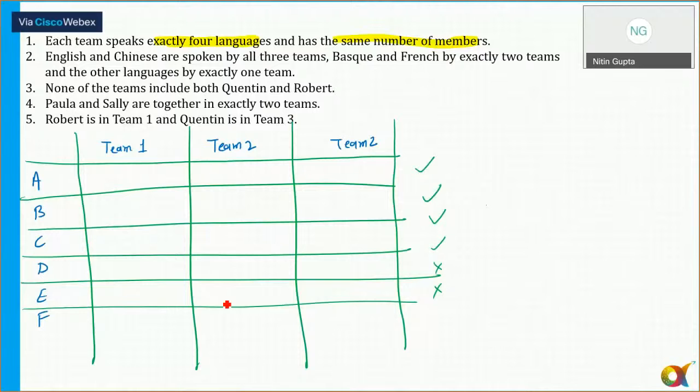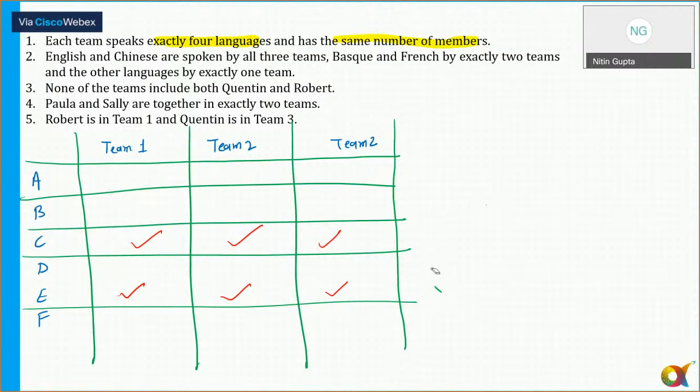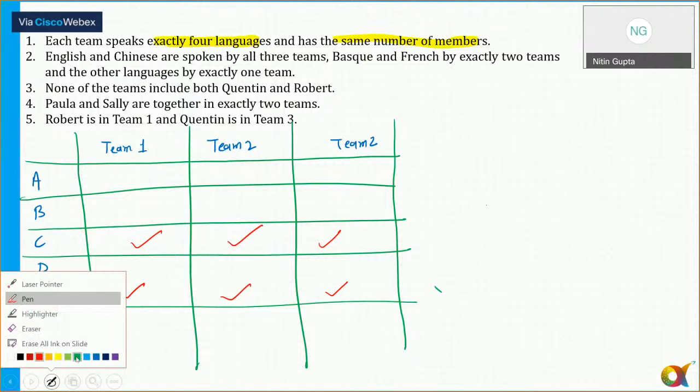So I can put a tick mark here. And let me write down the names of the persons also, against all these languages here. Okay. Who all can speak all these languages? Let's concentrate there also.